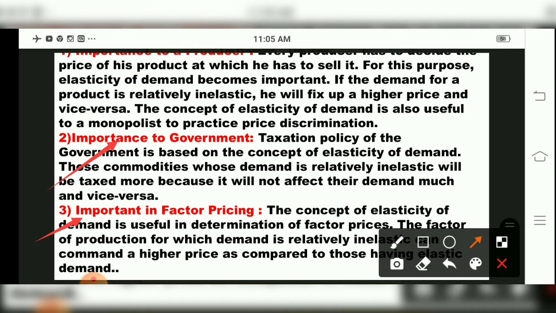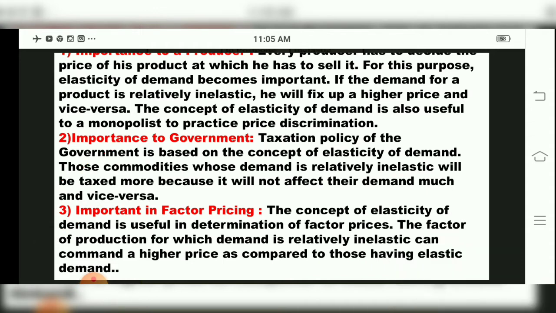How will factor pricing be affected, children? The concept of elasticity of demand is useful in the determination of factor prices. The factor of production for which demand is relatively inelastic can command a higher price as compared to those having elastic demand. We studied that for government, taxation policy can be done with the help of elasticity of demand. For producers, in the first point, it helps to determine prices. Then the third one is factor pricing.